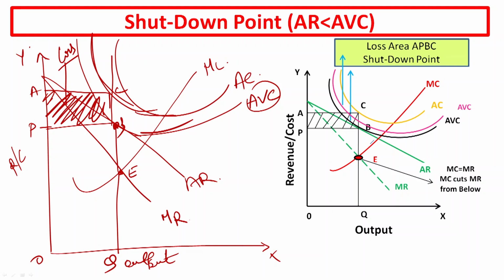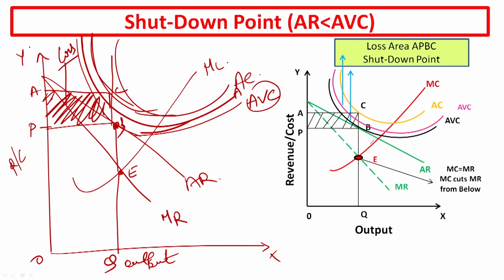But if your average variable cost moves upward above the average revenue like this, that means now your average revenue is not even able to cover the average variable cost.